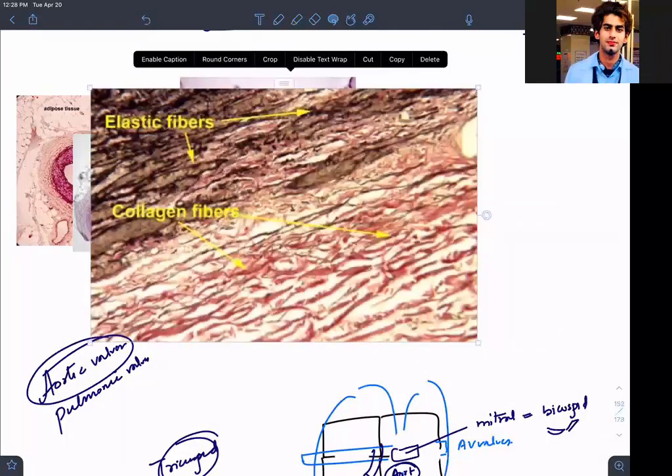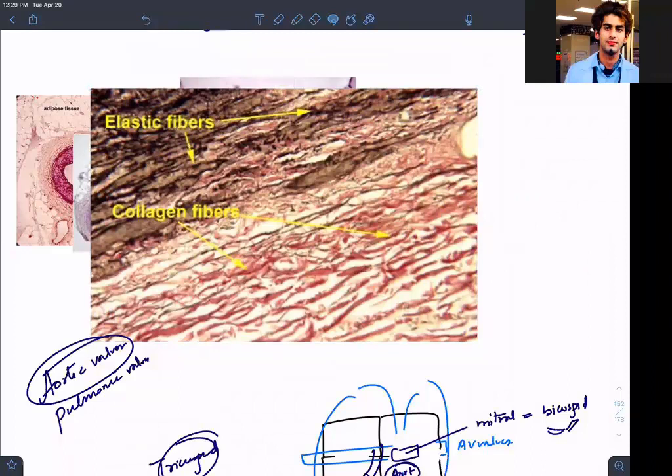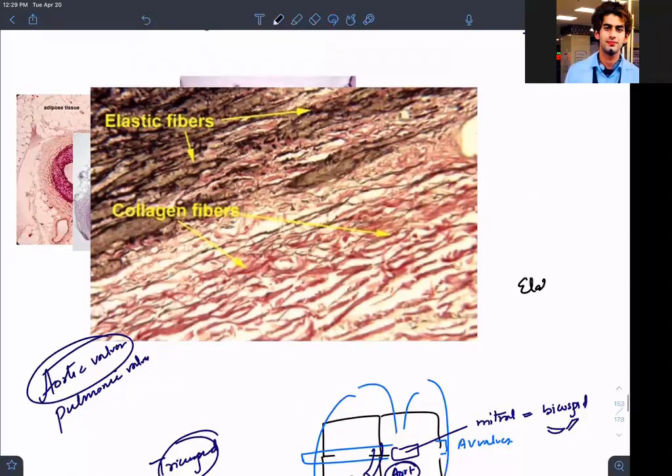Can we see this? This is the aorta. It's not appreciated nicely here, but we are using an elastic stain and able to appreciate the elastic fibers, more about darkness. Black, black, black, wavy type of a thing. And can we appreciate the collagen fibers?